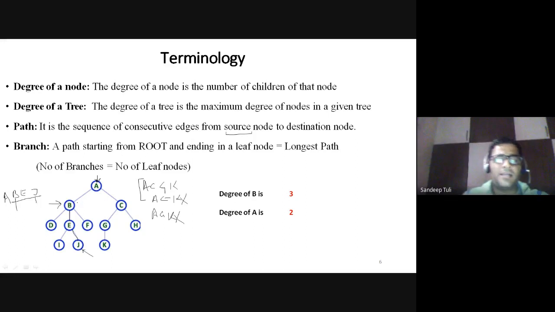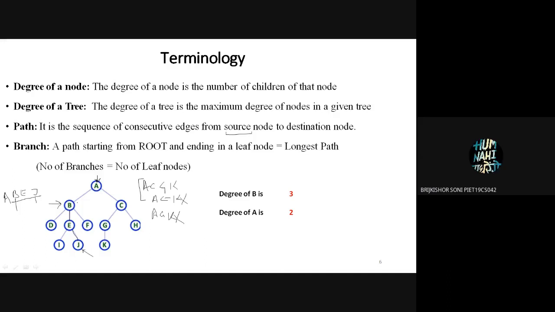Now the last one is branch. Branch is very important. A path starting from the root and ending in a leaf node is called a branch actually. So the branch will be the longest path. What will the longest path be? Sir, A to B, B to E, A to B, I, A to E, J, and A to K. A to J and A to F could also be.